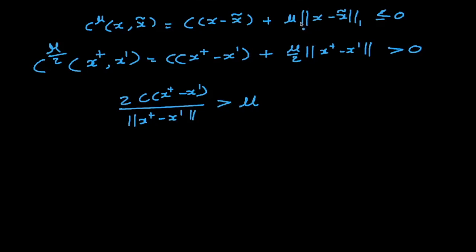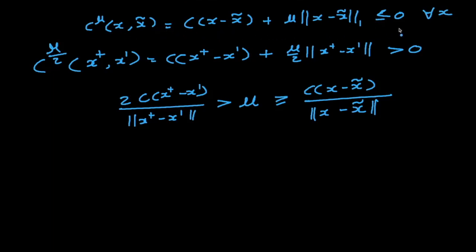And from this one we can say that mu is greater than or equal to C times x minus x tilde divided by the norm of x minus x tilde, right? So a nice little objective. Now this is true for all x, because this is what we got at the end of our augmentation algorithm, where x tilde is the optimal answer for C mu of x minus x tilde.